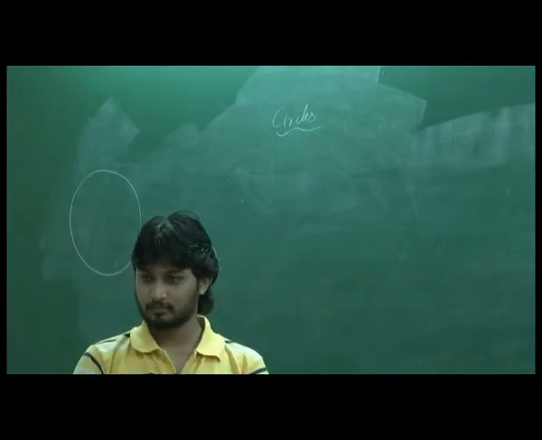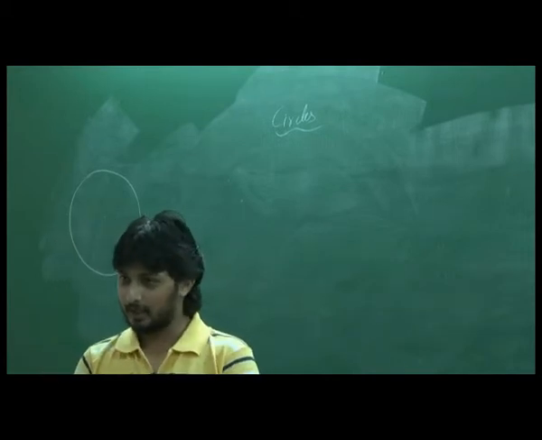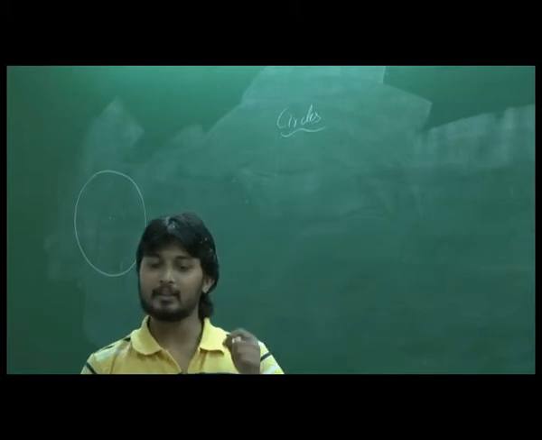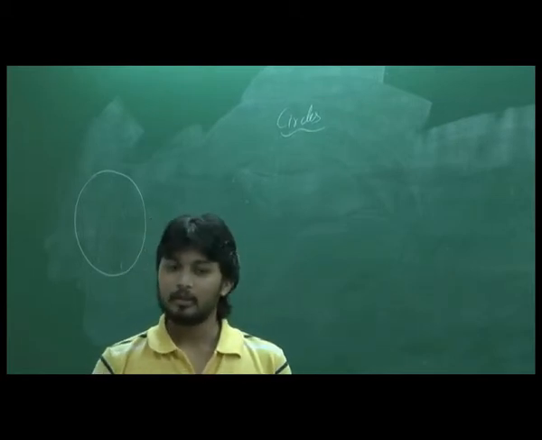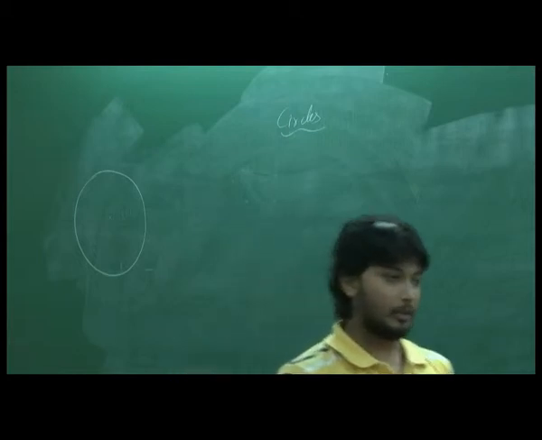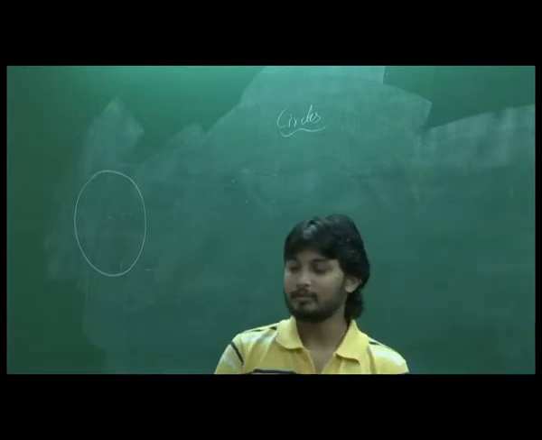So, can someone define what a circle is? A circle is the collection of points which are equidistant from a fixed point, okay? So, we started using words like points. We said a collection of points. So, for that first we need to say what is a point. What is a point? Anything that does not have a dimension. It's not anything, it's something. It's a geometric figure, okay?